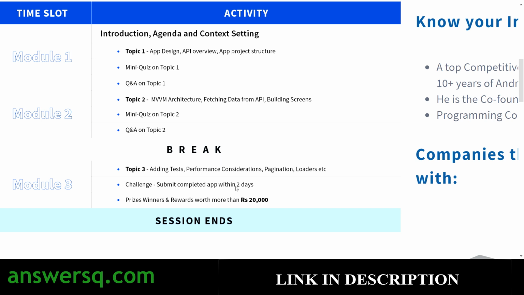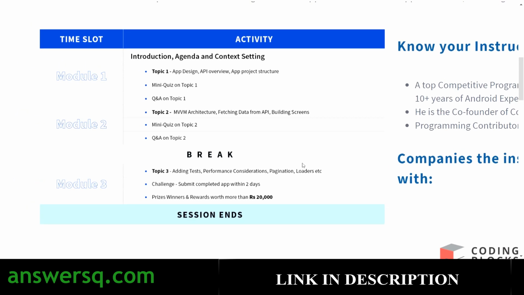So you have to implement what you learn, and you have to build a real application, and you have to submit that. And if you submit that within 2 days, you will have a chance to get rewards from Scalar Academy worth of 20,000. So you have an opportunity to win some gifts as well.